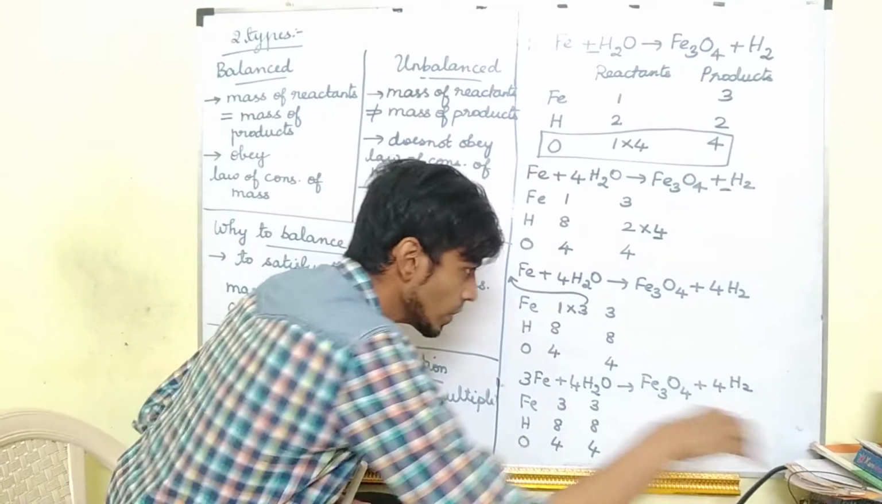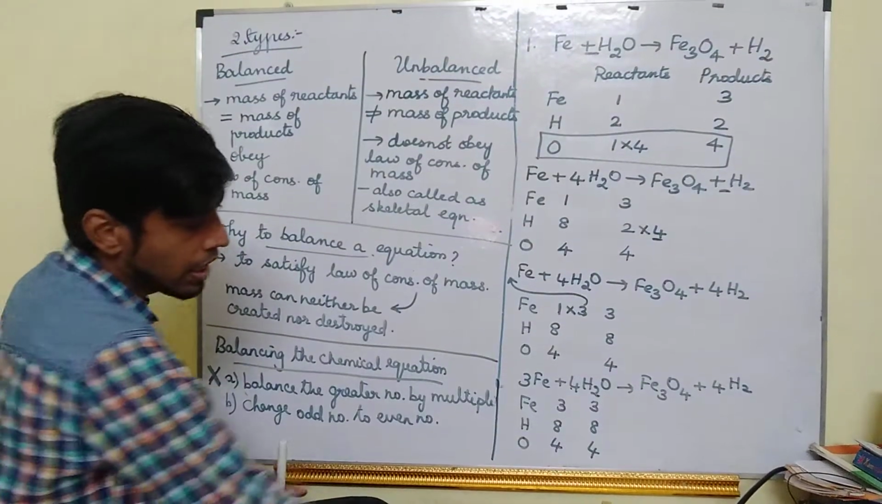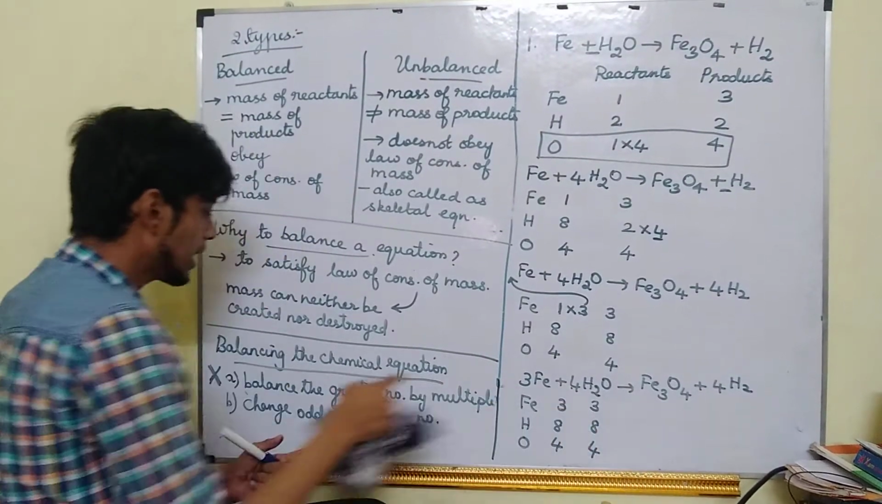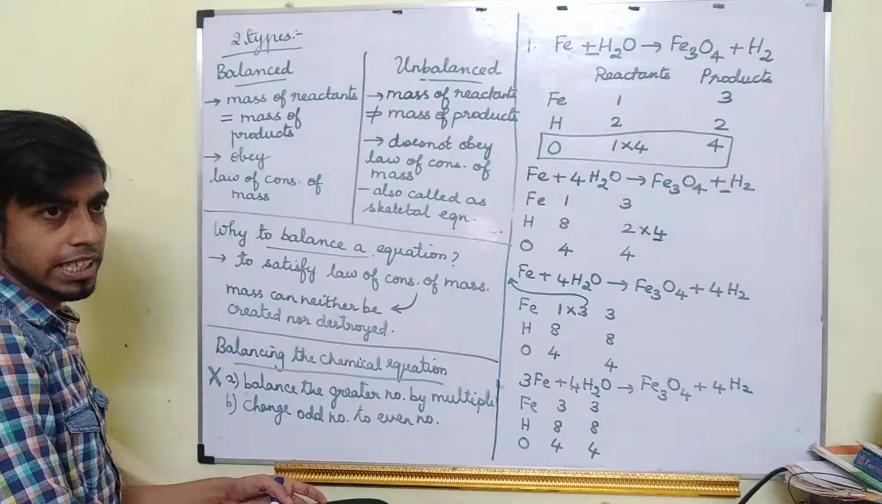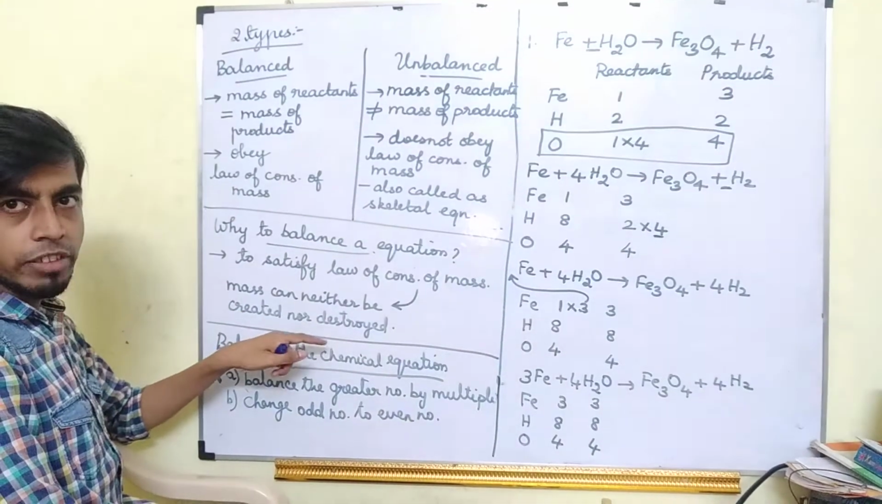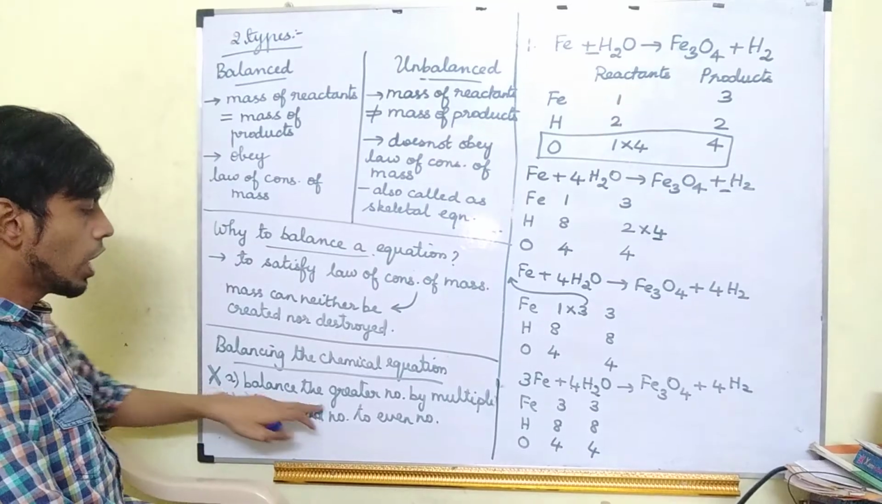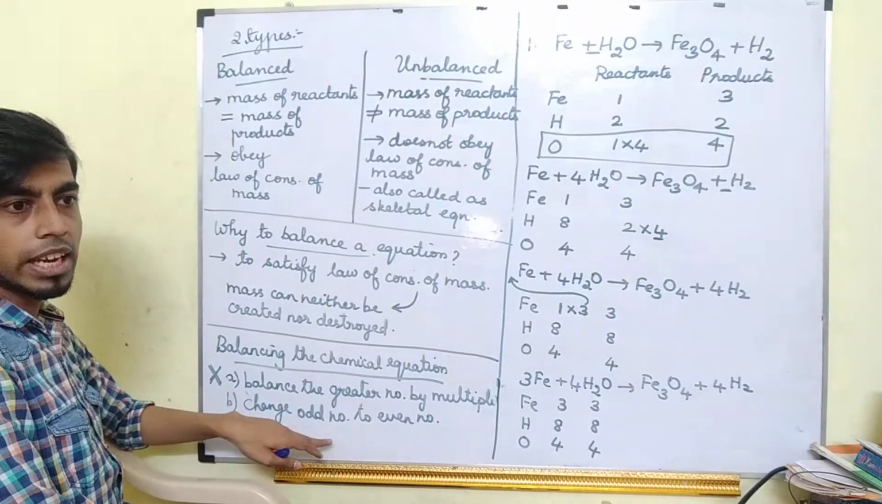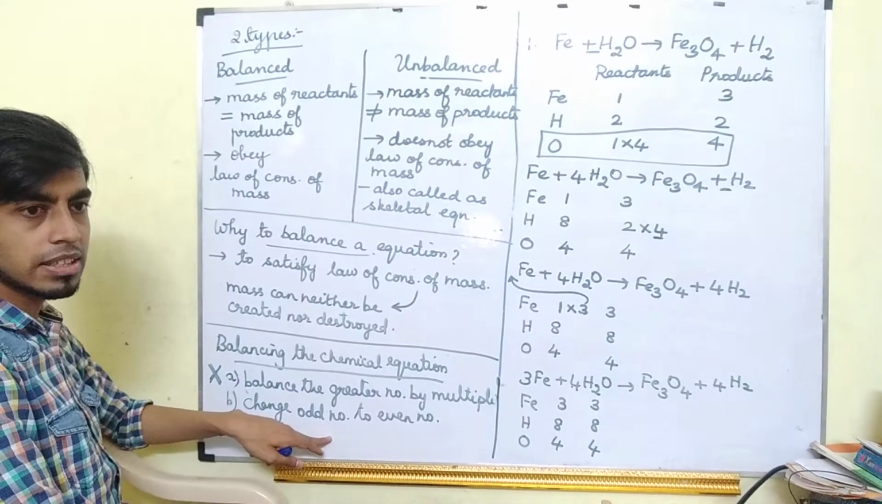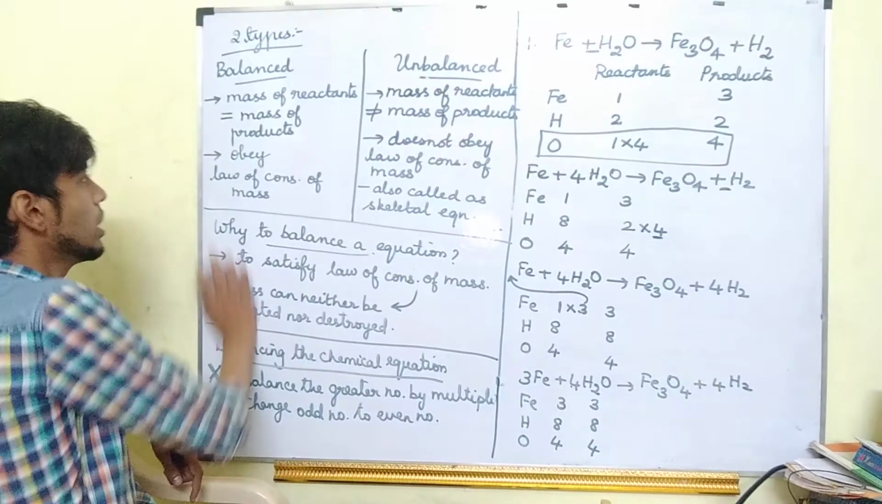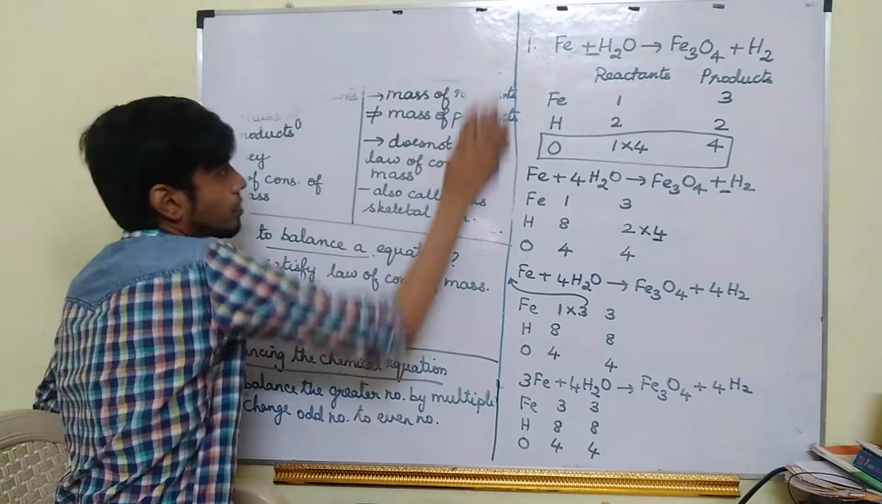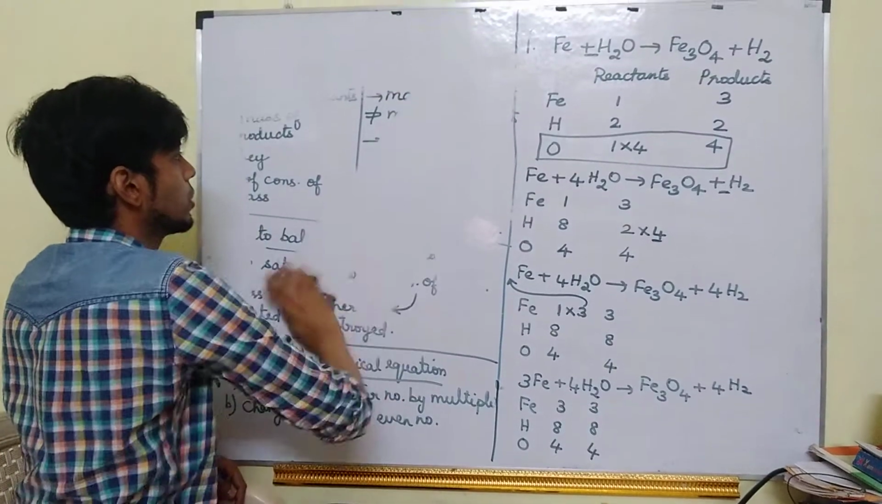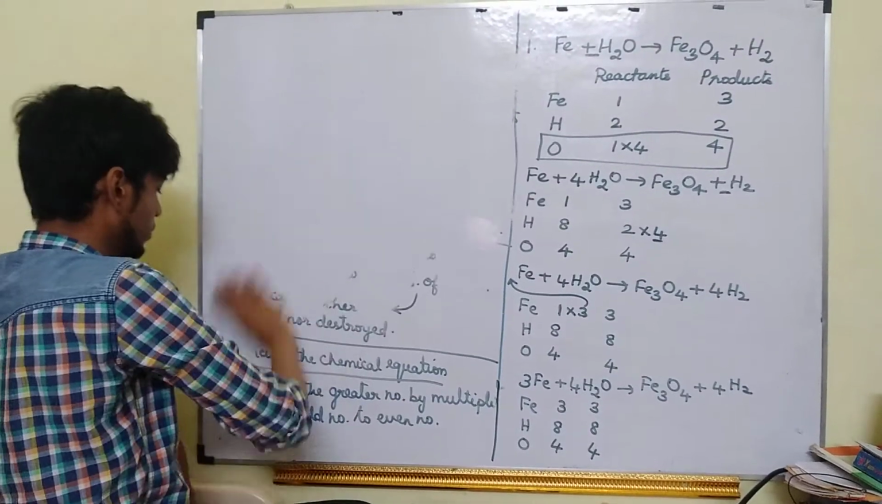Okay. So this is an example where we are balancing the greater number by multiplication. Next, I will do one more example in which we will not be able to balance by multiplication. In that case, what do we have to do? We have to change the odd number into even number. So that we will study now.